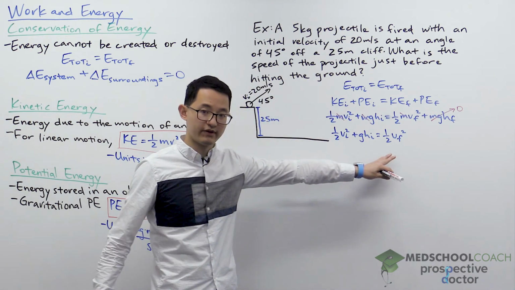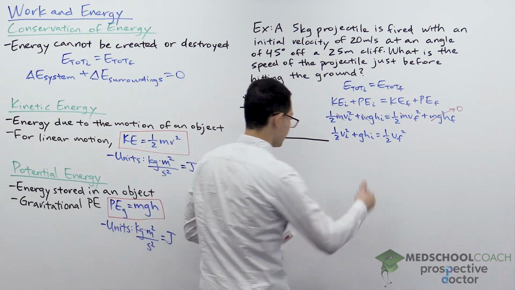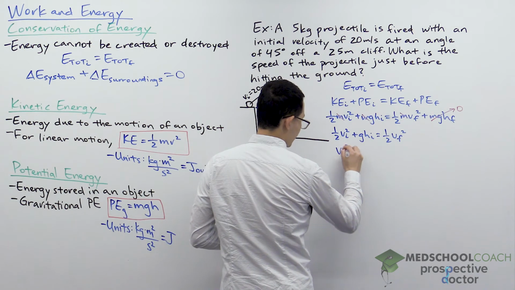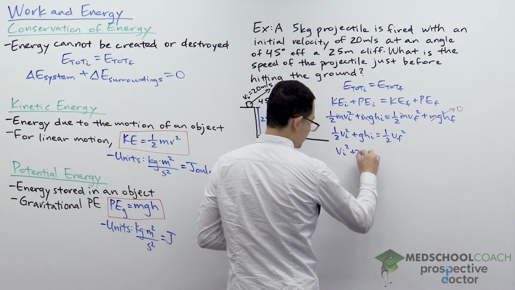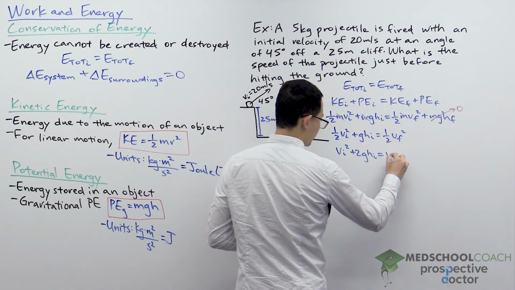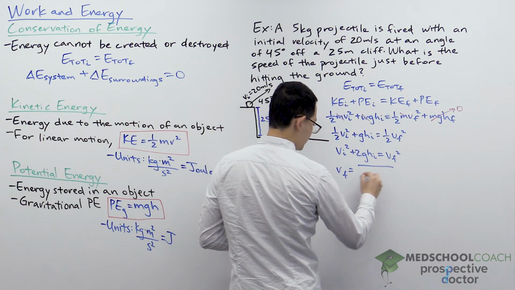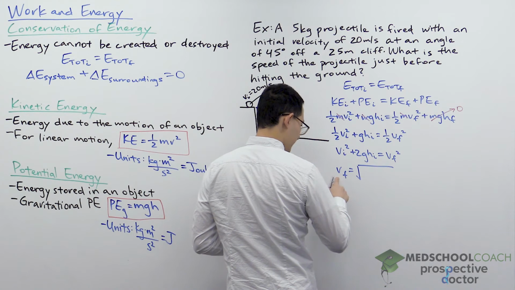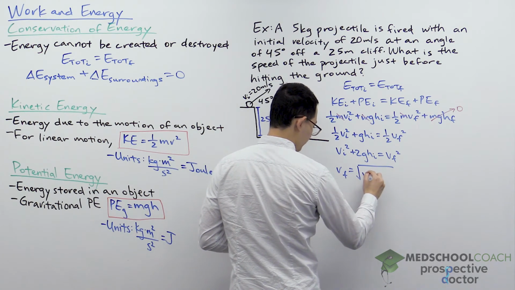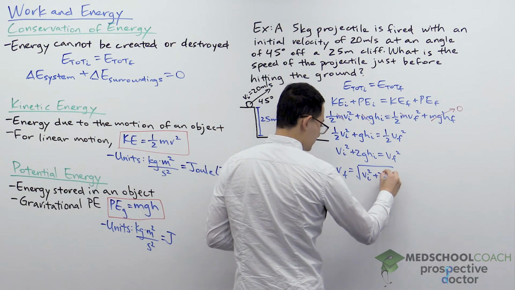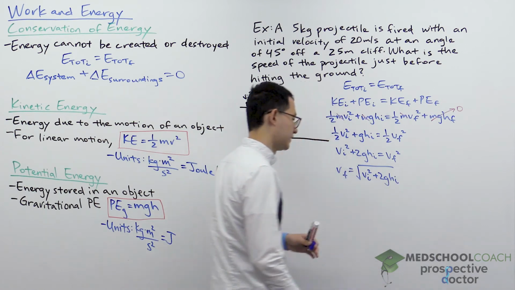We're trying to solve for the final speed, so let's multiply everything by 2. That will give us v_i squared plus 2 g h_i equals v_f squared. So finally, we can take the square root of both sides, and that will tell us that the final speed will be the square root of v_i squared plus 2 g h_i.